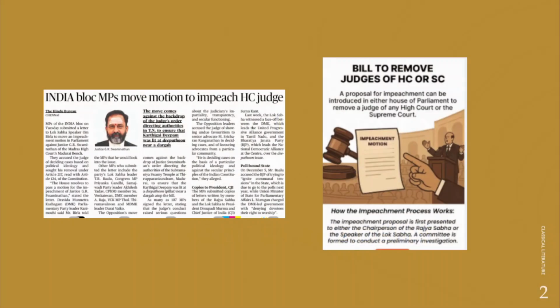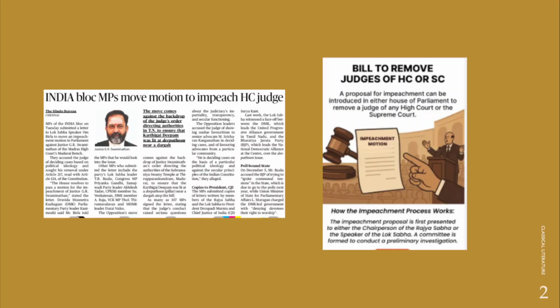And the first topic with which we're going to start this session is about the removal procedure of the Judge of High Court. Now, in fact, the removal procedure of a Judge of the Supreme Court and High Court is very important from the exam point of view.